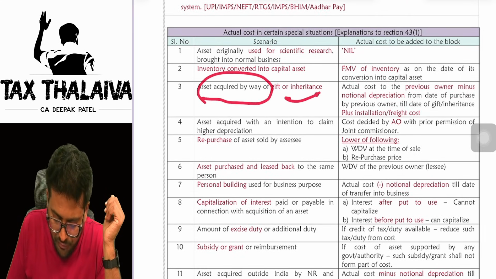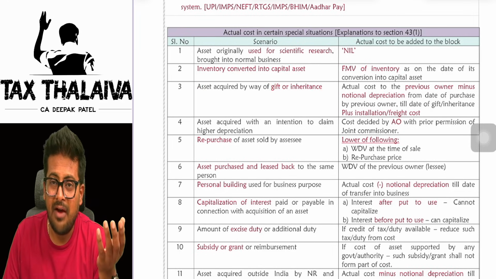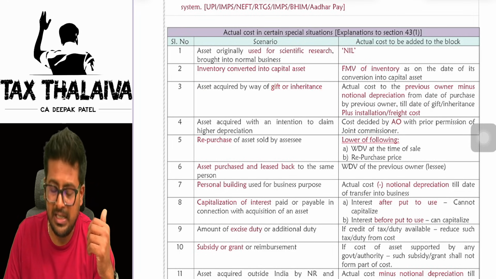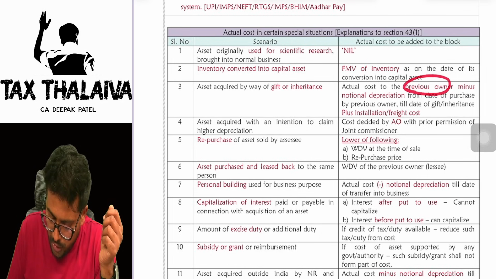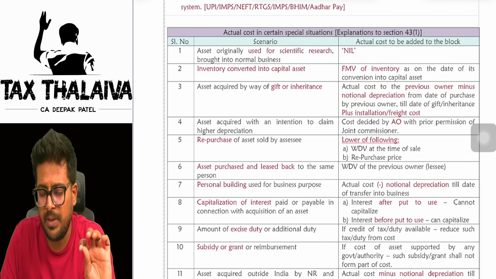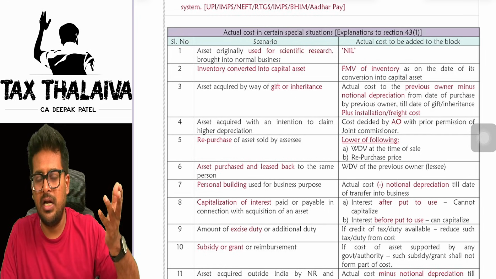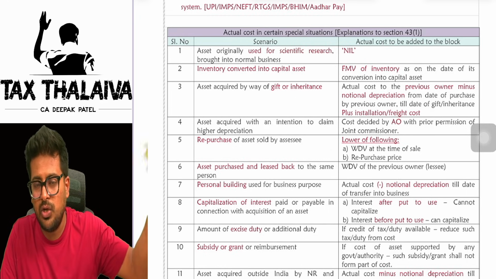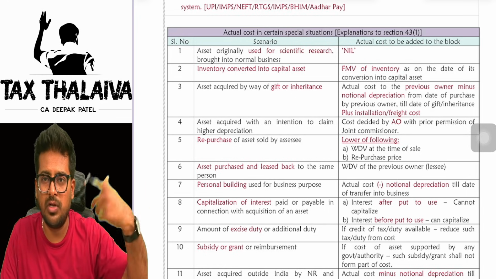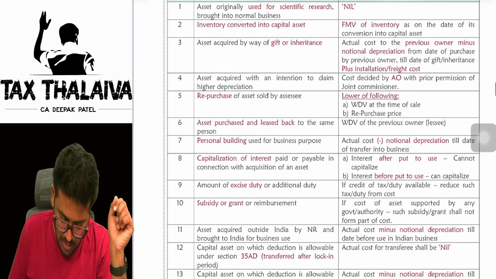Asset acquired by way of gift or inheritance. If you have taken some asset as a gift or inheritance, in that case, the cost to the previous owner minus notional depreciation. Notional depreciation is nothing but you have to assume that that asset was used for that duration with the previous owner. You have to compute depreciation and reduce it.